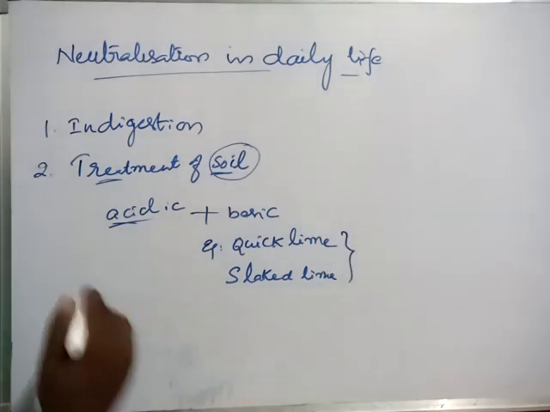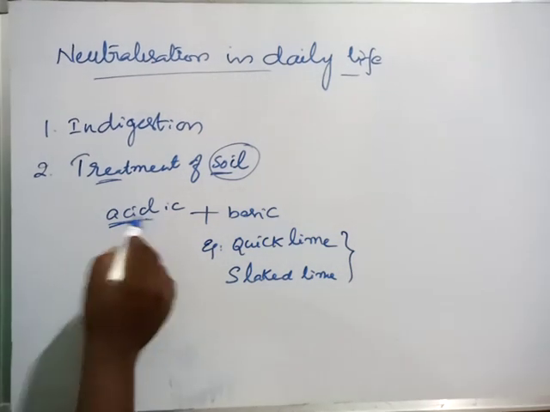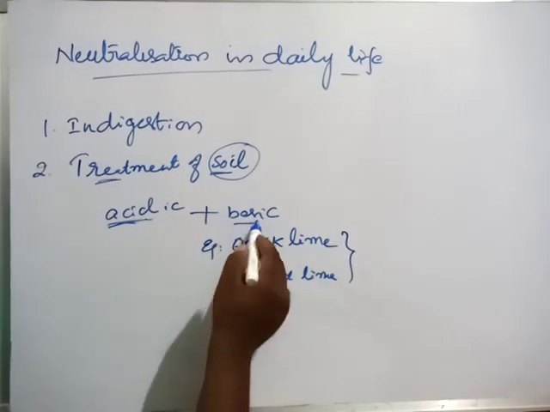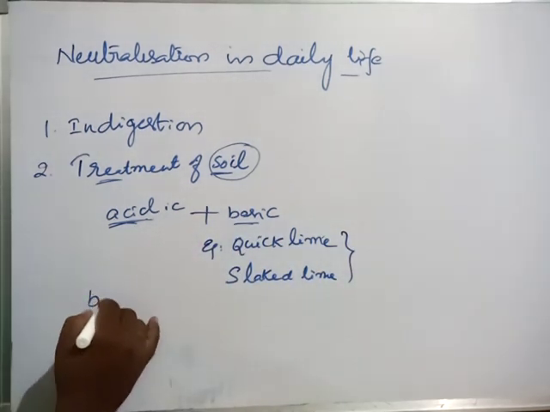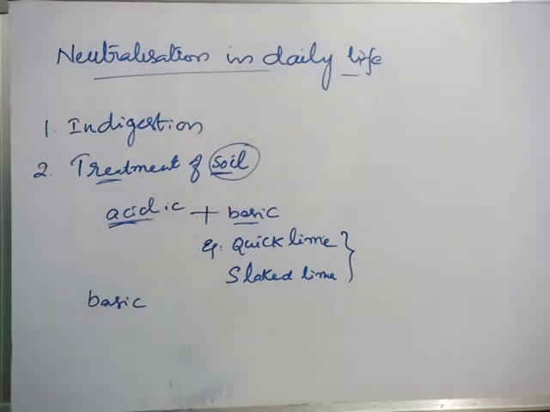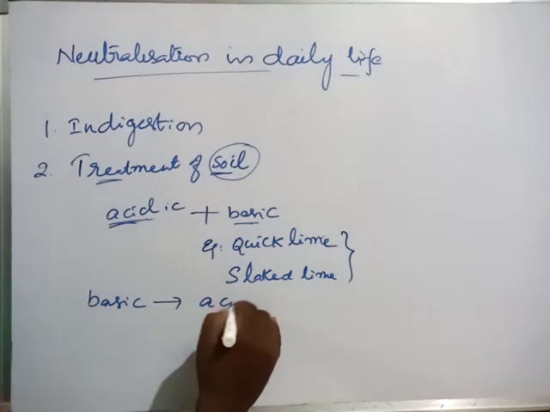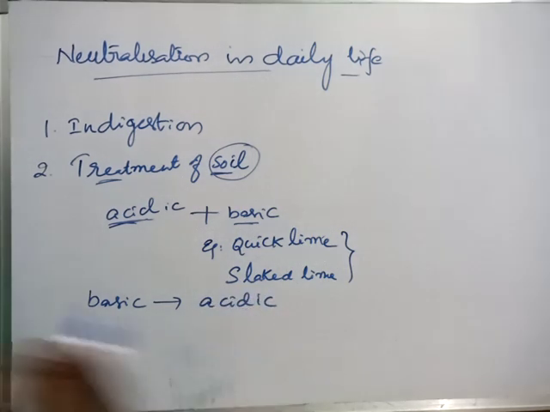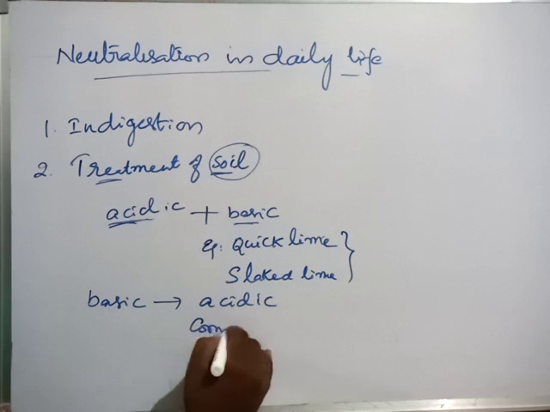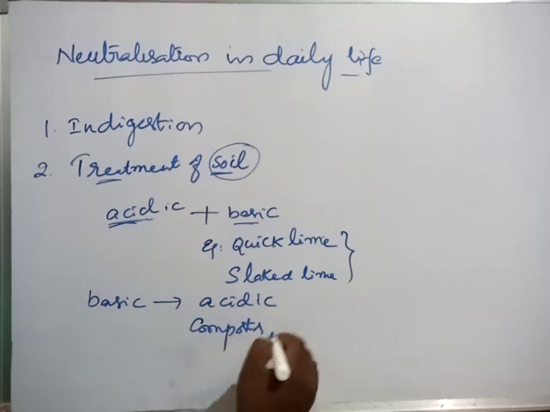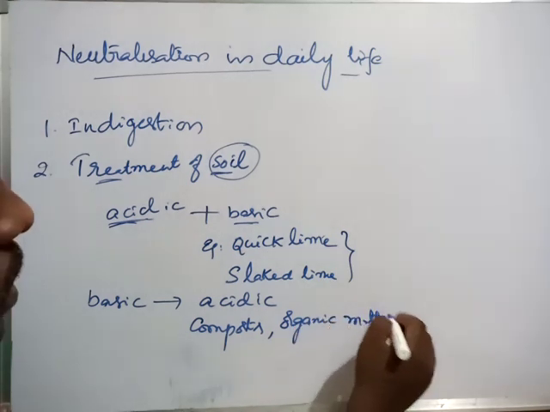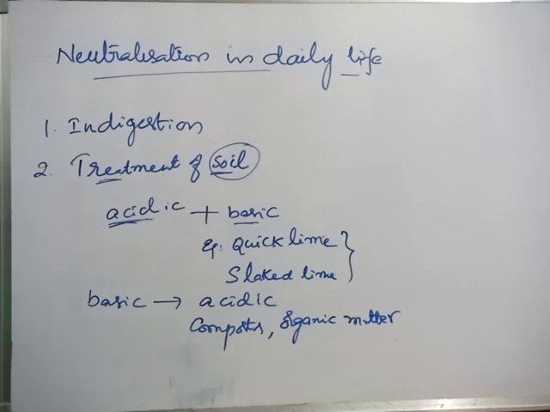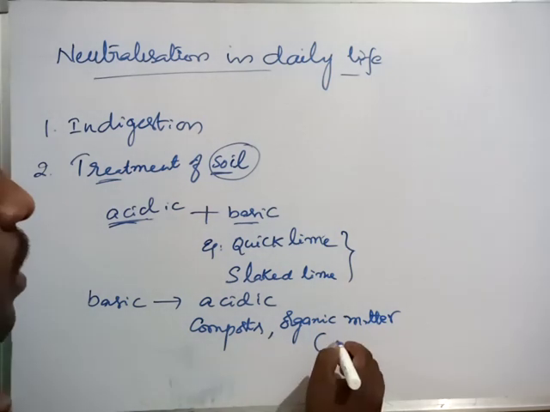So if the soil is acidic, we have to add basic substances like quicklime or slaked lime. Then if the soil is basic, this is also a problem. If the soil is basic, then we have to add acidic substances, like generally we are using some composts now. Composts and organic matter we can use. Organic matter means dead or dry leaves.